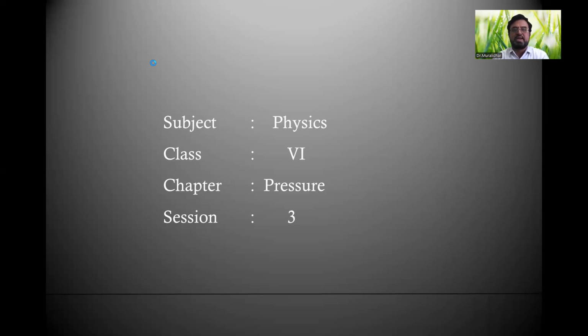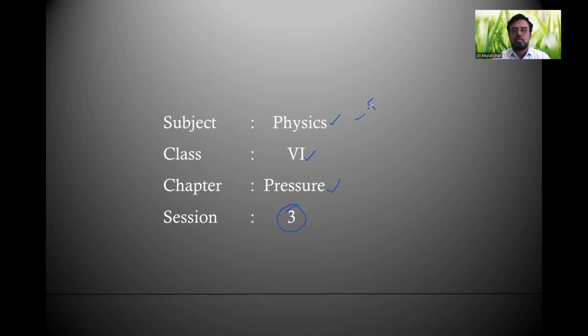As you can see on the screen and as you are well aware, my subject is physics. We are in class 6th. Our ongoing last chapter is pressure. Today we are in session number 3. So far we completed 2 sessions last week to understand the basic concepts of pressure. Before going to today's topic, we'll recall what we learned so far in the last 2 sessions.